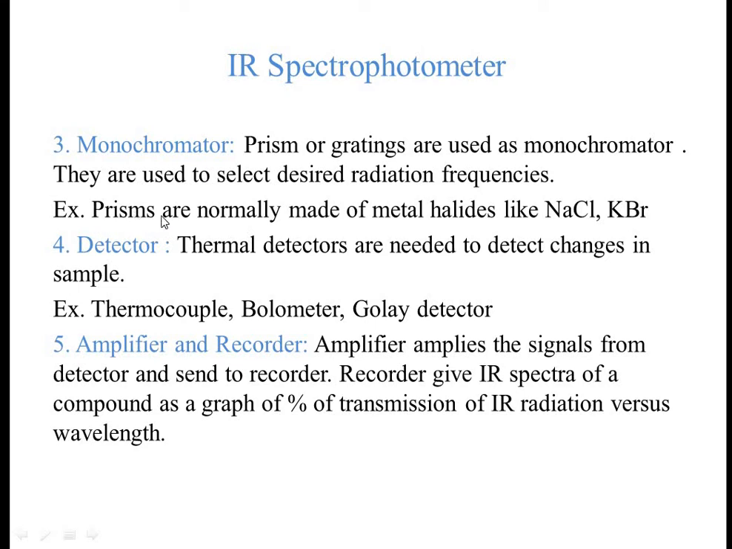For example, prisms are normally made of metal halides like NaCl or KBr, sodium chloride or potassium bromide. So this is the material which is a metal halide. It is with the help of this material that prisms are normally made, and those prisms are used as a monochromator in IR spectrophotometer. Then the next is detector.